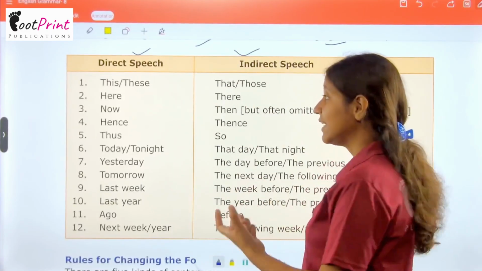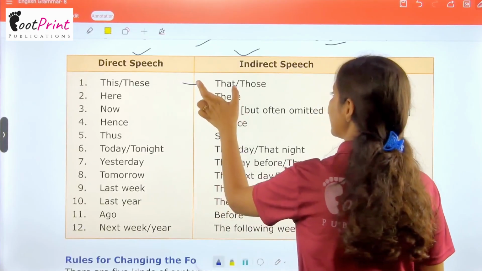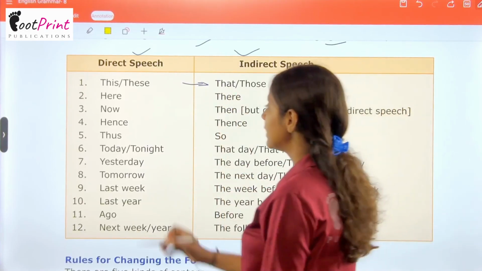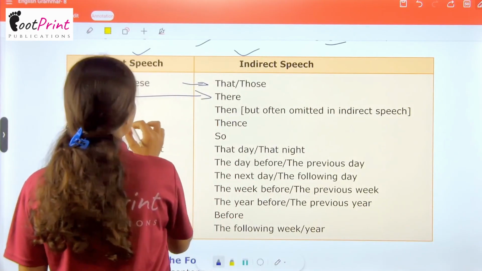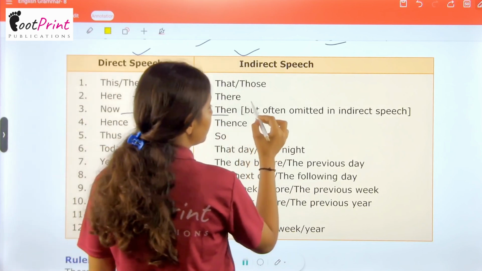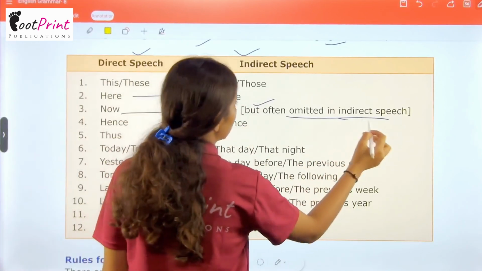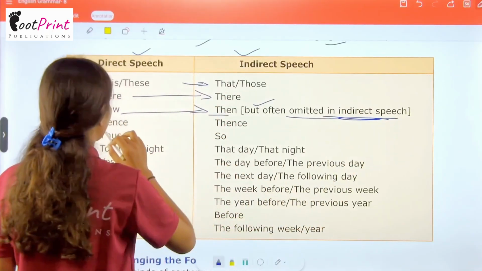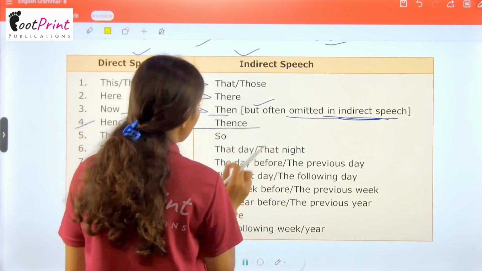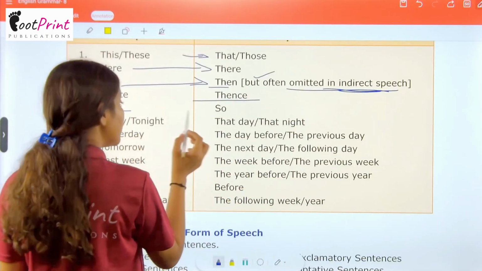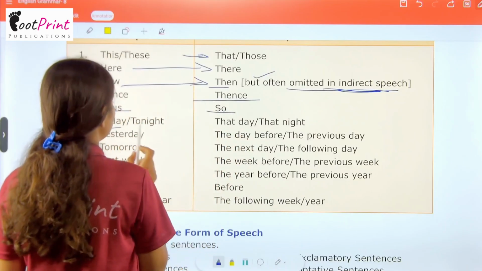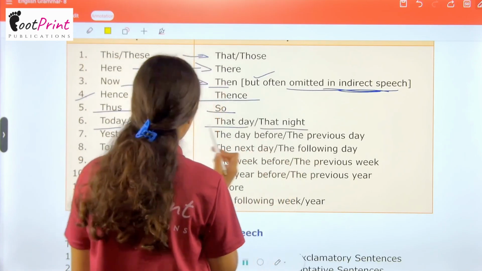This or these will convert into that or those. Here will convert into there. Now will convert to then, but is often omitted in indirect speech. Hence is thence. Thus, so. Today, tonight become that day, that night.